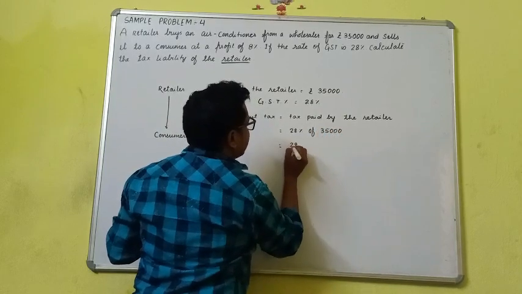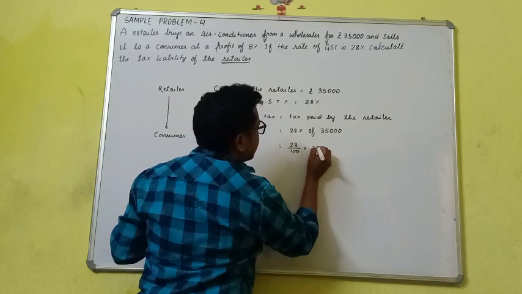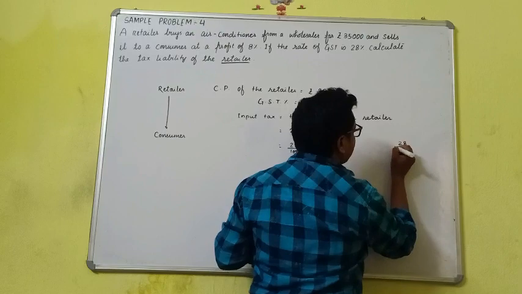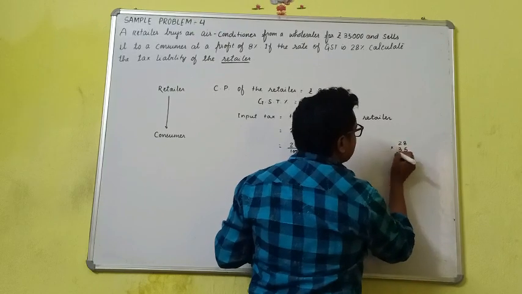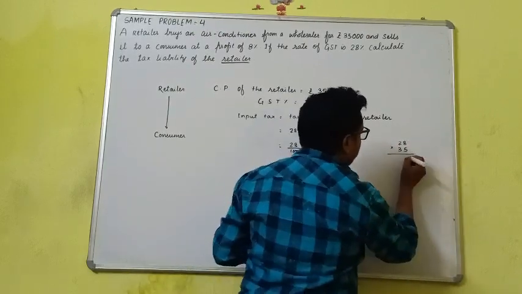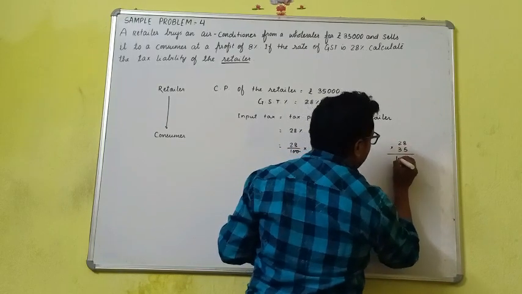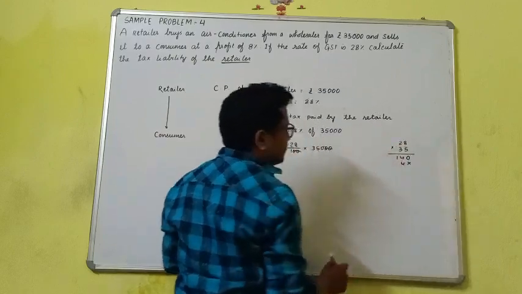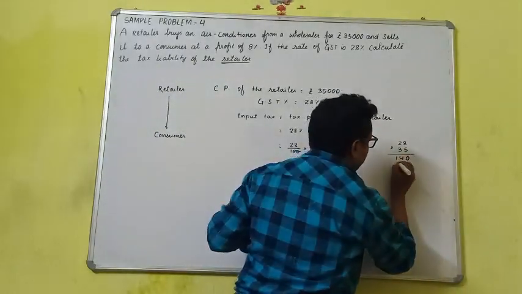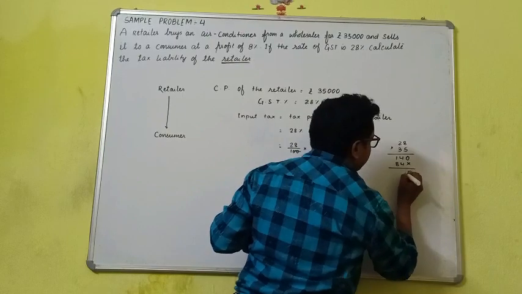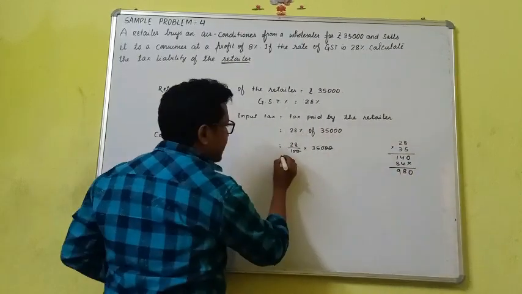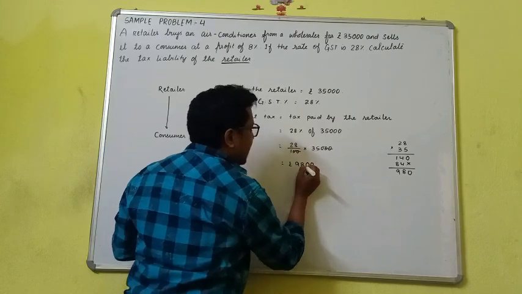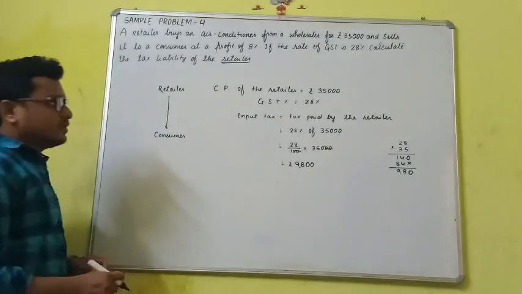So it will be 28 by 100 into 35,000. The zeros cancel, so you multiply 28 into 35. So it will be 980, that is 9,800 rupees. So he has to pay 9,800 rupees as input tax.